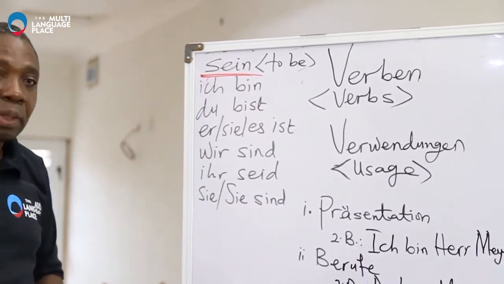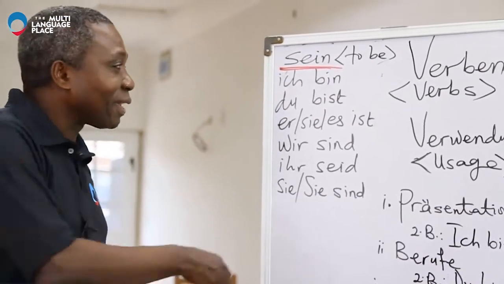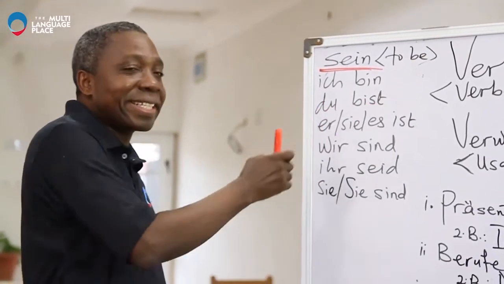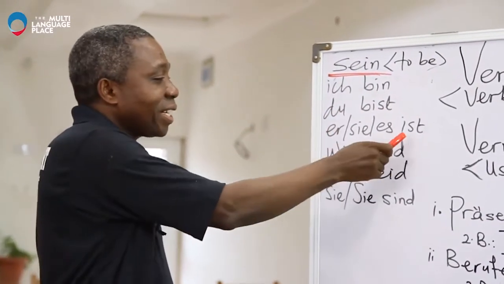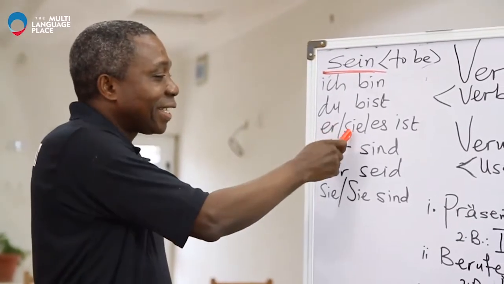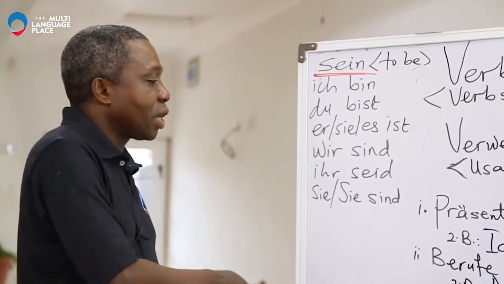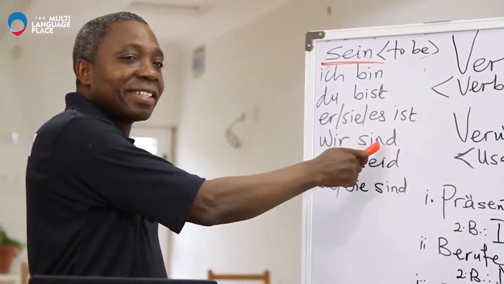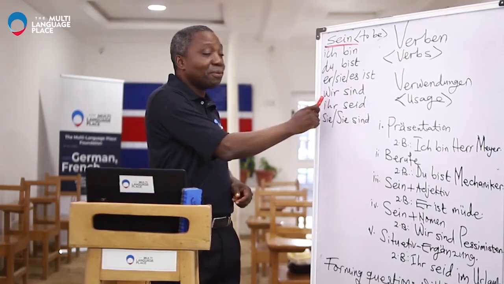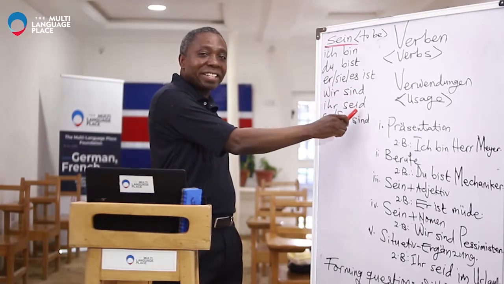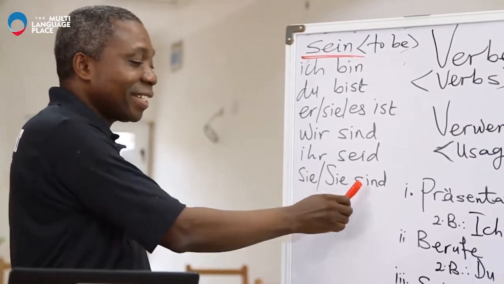So I repeat the conjugation. Ich bin. Please, I want you to repeat after me. Ich bin. Du bist. Er ist. Sie ist. Es ist. Wir sind, and I go on, ihr seid, sie sind.